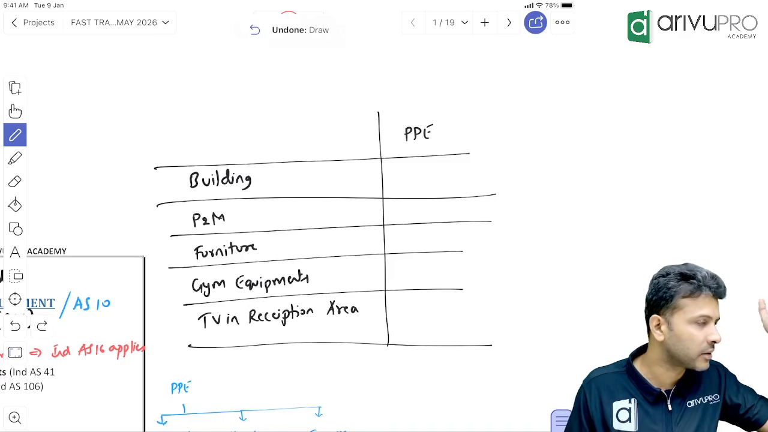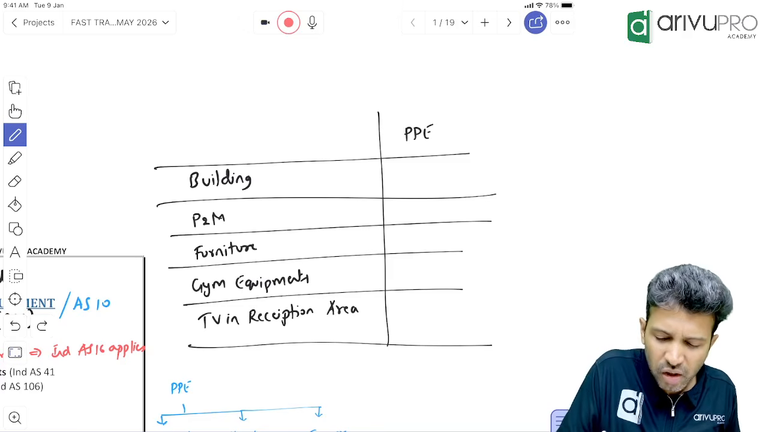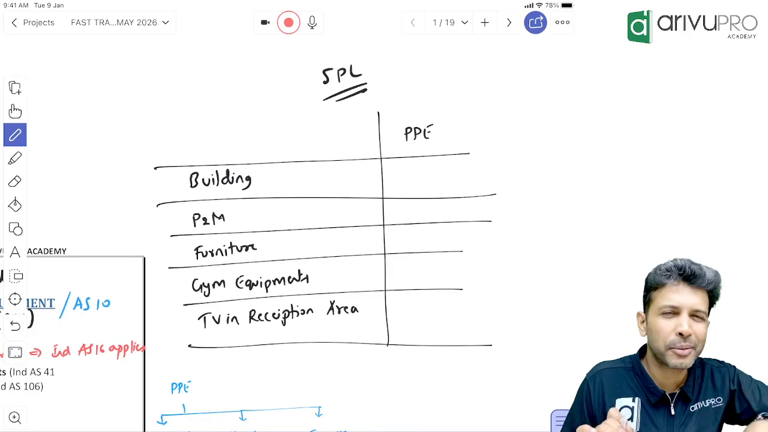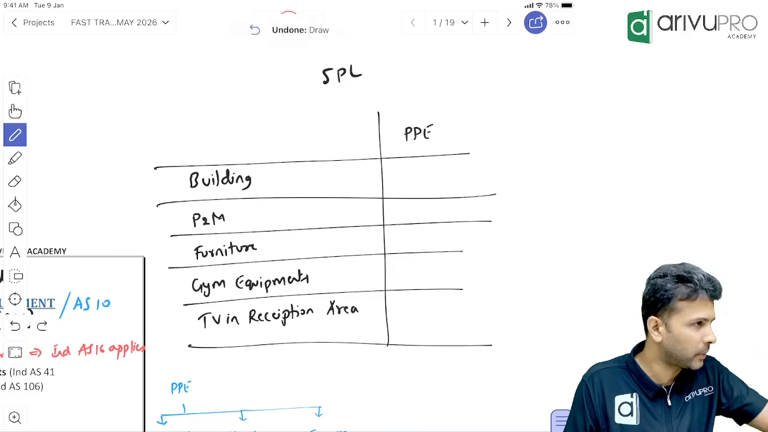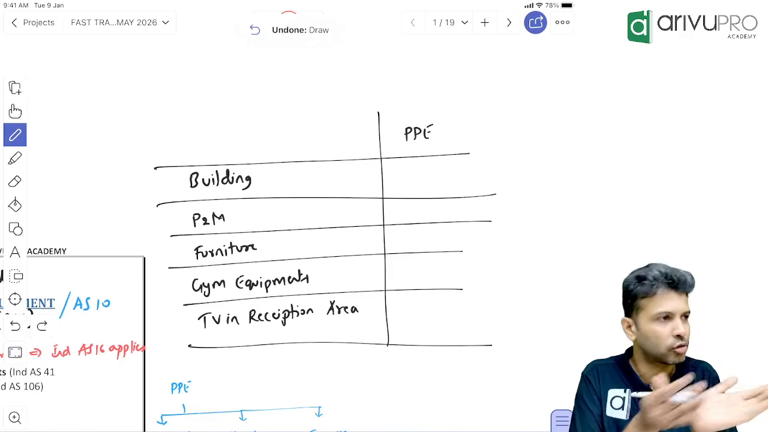Such expenditure will be expensed off, meaning transferred to the P&L account. Here we will not call it P&L; I'll use the term SPL, meaning statement of profit or loss. You can use P&L also, it's fine, but most of our ICA books will use the term SPL, so we'll go for that.